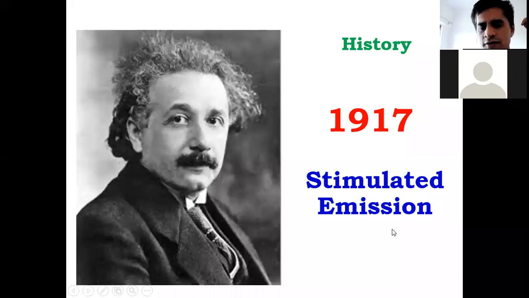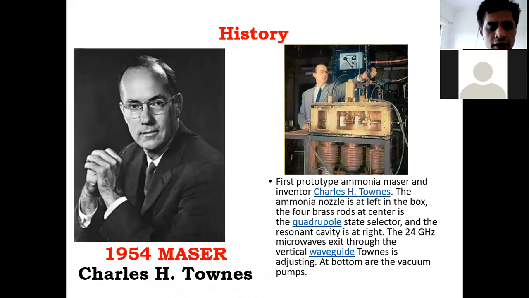Okay, and the concept of stimulated emission plays a major role in the generation of laser, and this concept was developed by the scientist Albert Einstein in 1917. Okay, then maser. This is one type of laser, and it was developed by Charles Townes.